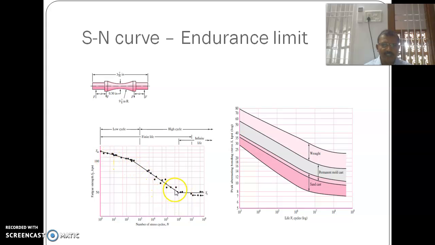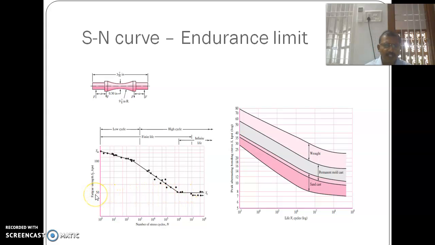After 10 power 6 cycles, the fatigue stress becomes less and constant. So at lower rotations, fatigue stress is more. When the number of rotations increases further, at 10 power 6 cycles the fatigue limit becomes constant, and this limit is taken as the endurance limit.